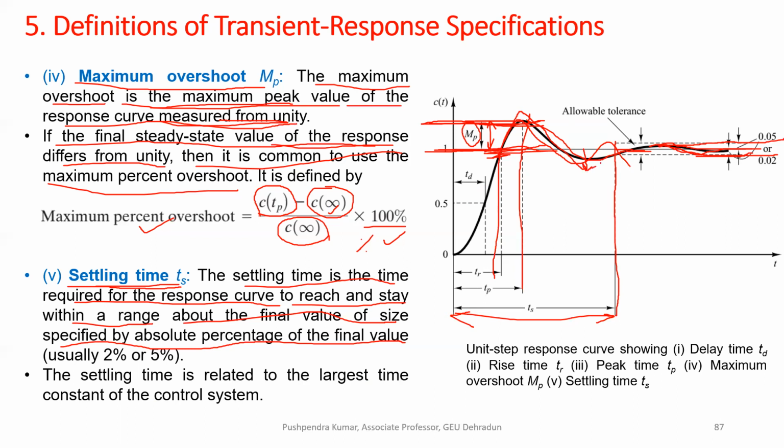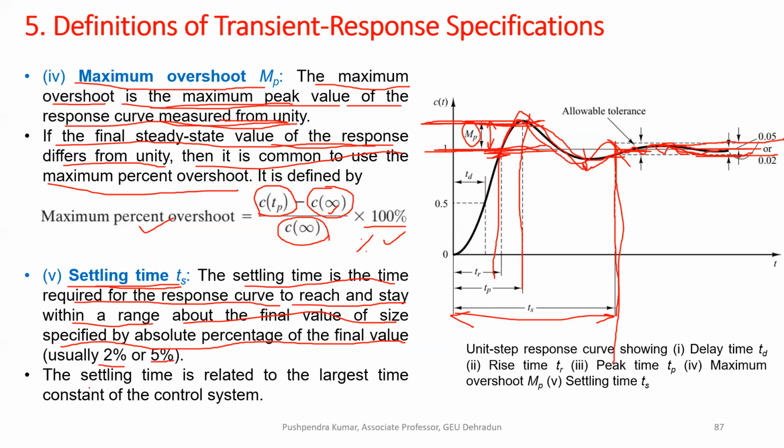So once it gets settled nearby the reference value, we can say it is settled. So this is your settling time. You can say how much percentage it should get settled near the final value. Generally the criterion we take is 2% or 5%.